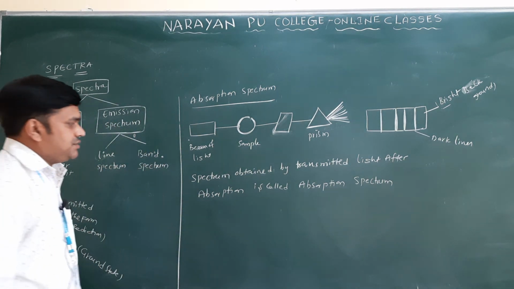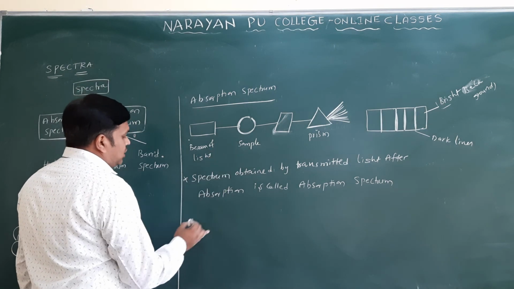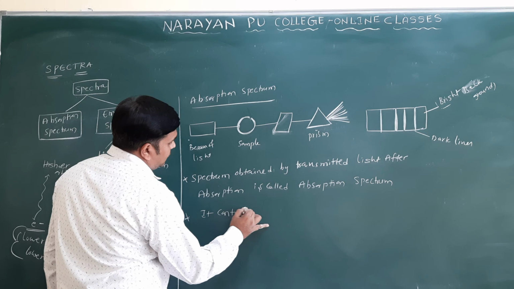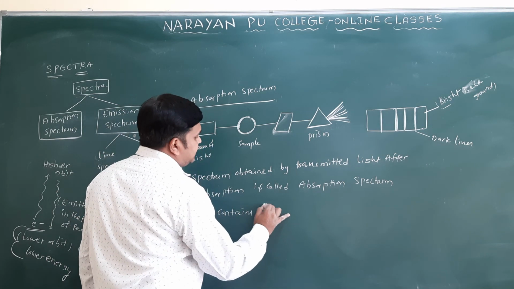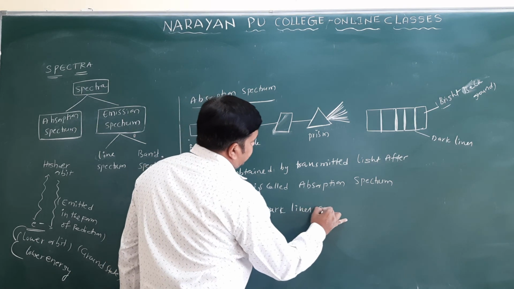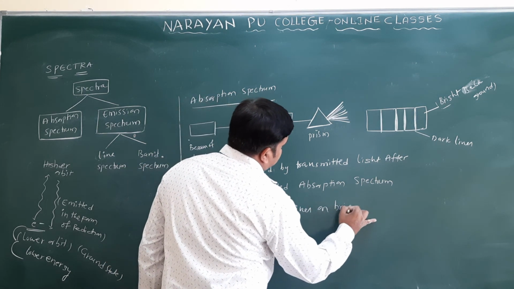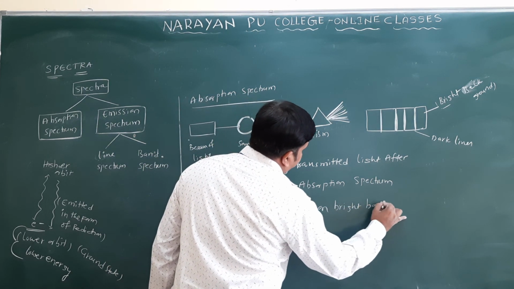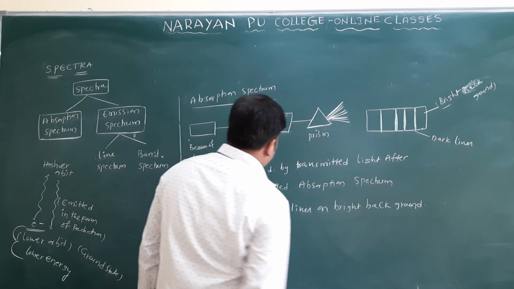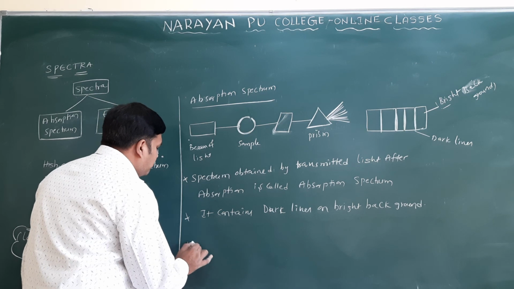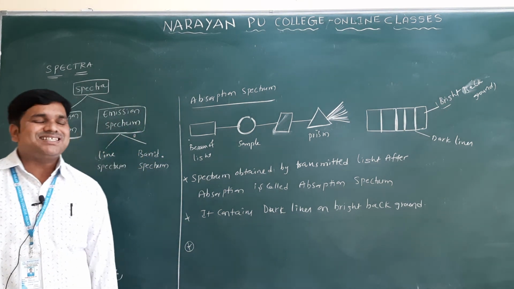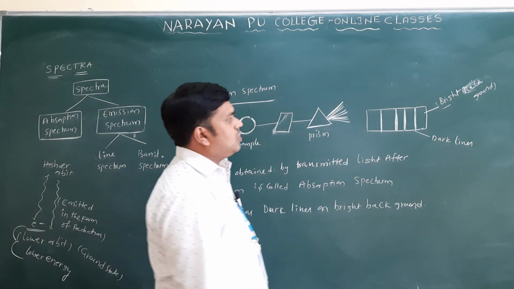It contains dark lines on a bright background. Why are these dark lines observed on the spectrum?